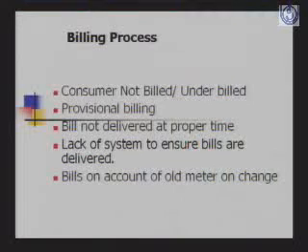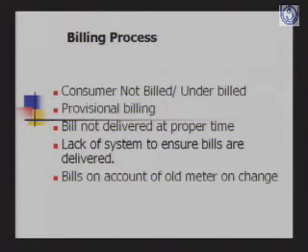Then the next error is due to errors in the billing process. One is the error at the meter level. We have talked about all the errors which can occur in the meter reading, and how they cause commercial loss. Another loss is caused by errors in the billing process. The consumer is not billed or is underbilled.